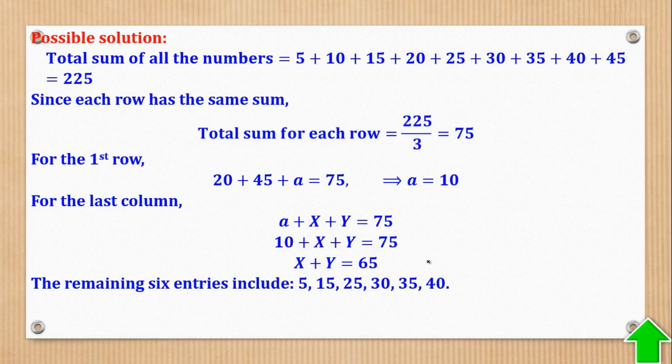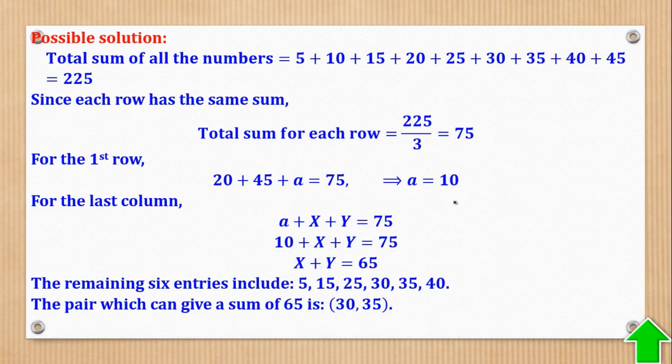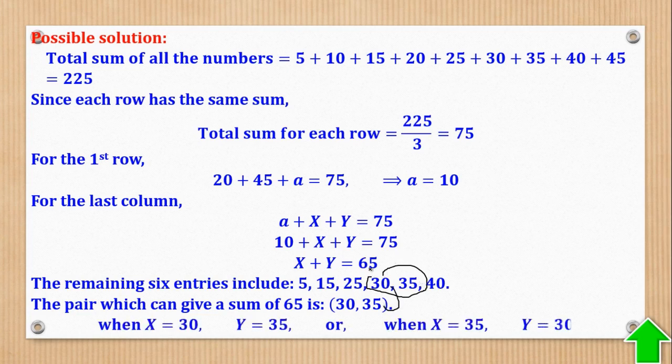Now of those ones, which pair can give a sum of 65? You realize that there's only one pair, which when added you get a sum of 65. That means that if X is 30, Y will be 35, and if X is 35, Y will be 30. And that's what they wanted.